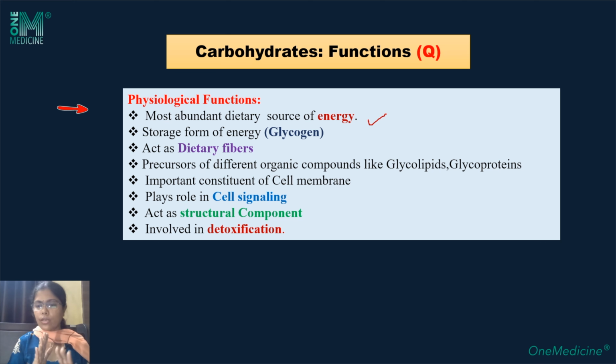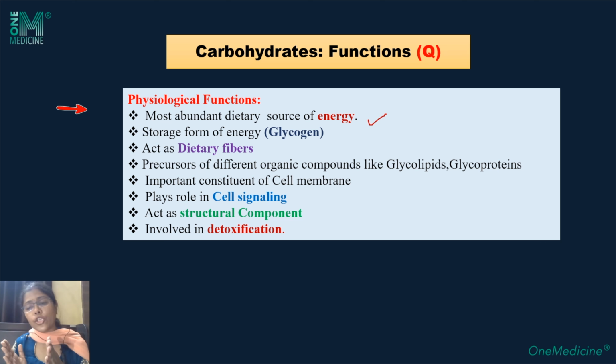Reserve comes from glycogen. If we are fasting, after 8 to 10 hours of fasting, glycogenolysis will start, and after 12 to 18 hours of complete fasting, the entire glycogen reserve in our body will be exhausted. They are stored in the liver and the muscle. They act as dietary fibers, that means they form the bulk or roughage part of the diet, like cellulose, pectin and lignins, which form the fiber constituent of the diet.